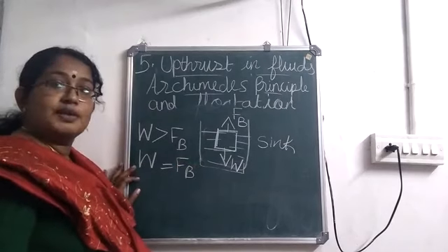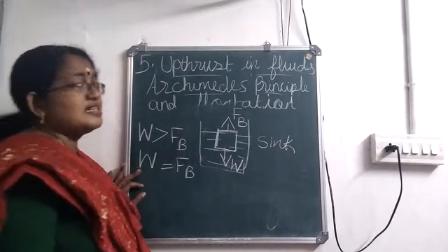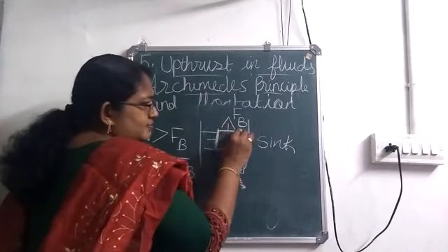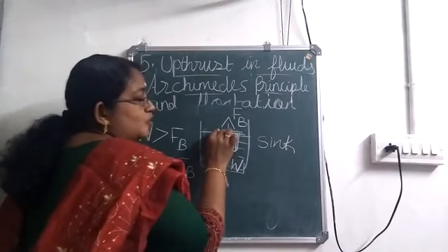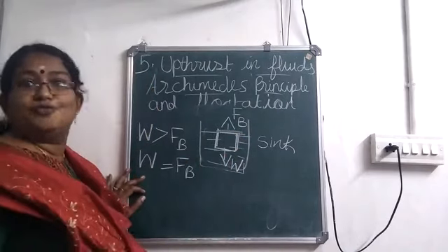Now, the second one: if the weight of the body is equal to upthrust, then the body will float, such that the entire portion of the body will be inside water.